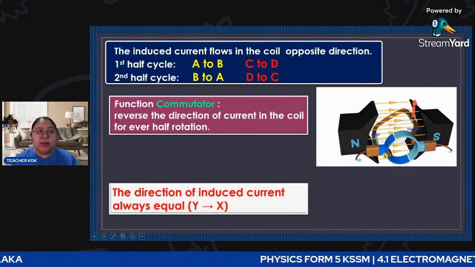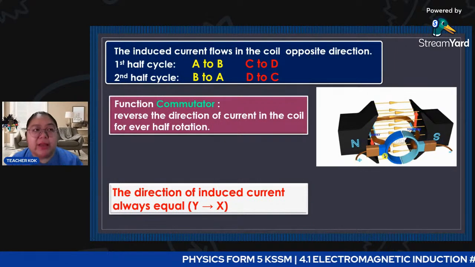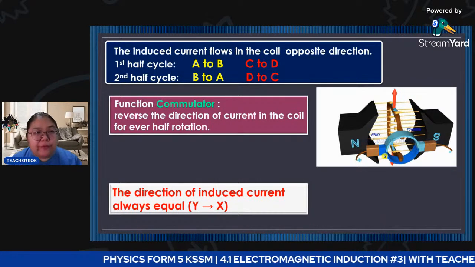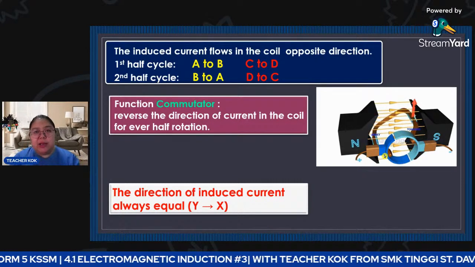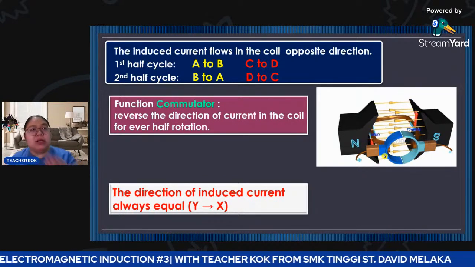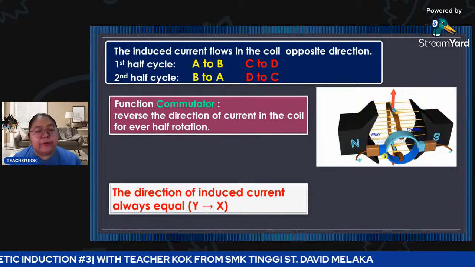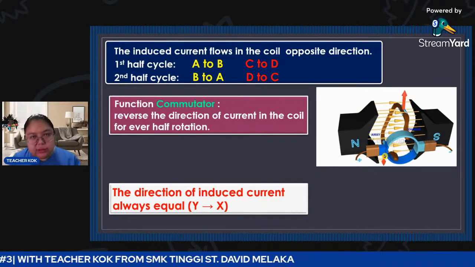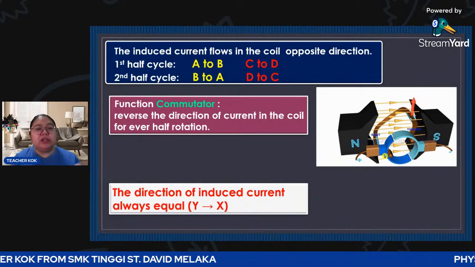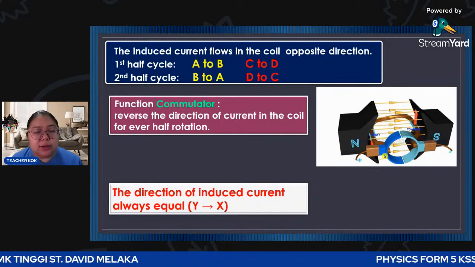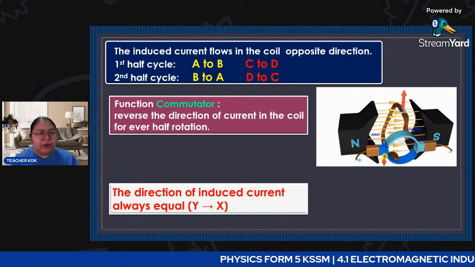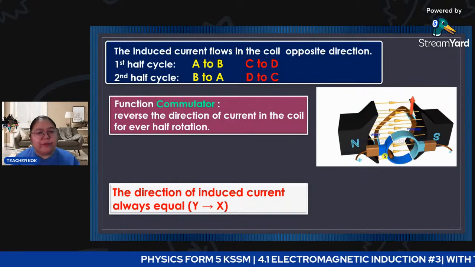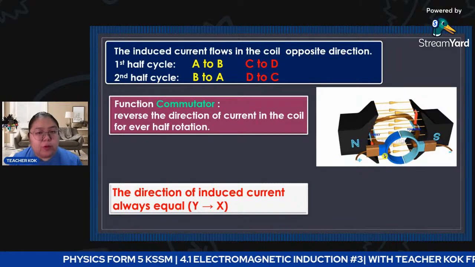The commutator will always help to change the direction for every half rotation. So when starting at A, B, C, D, when it just turns 180, you find the coil current reverses. This is the function of the commutator. Why does the commutator want to do this? Why every half rotation do they change the current flow?